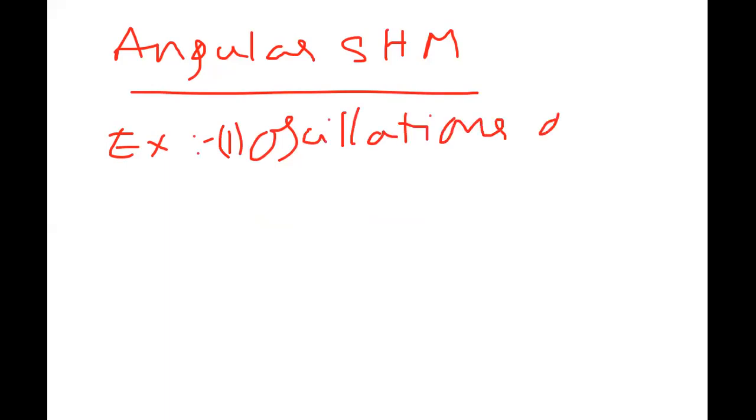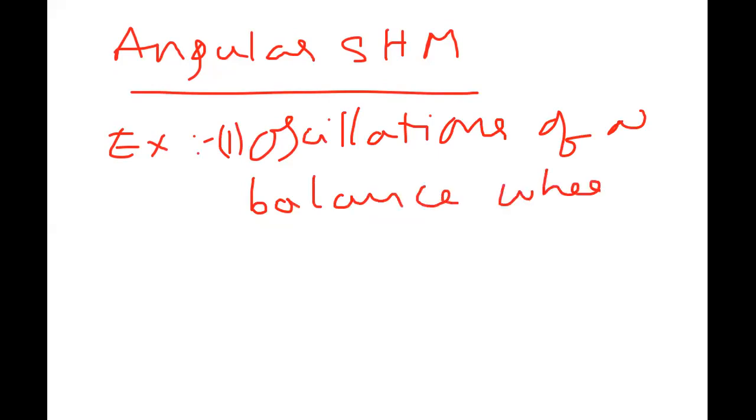If you observe a watch, you will find a balance wheel. Those oscillations we will consider as angular SHM.